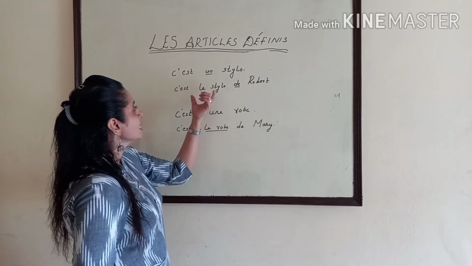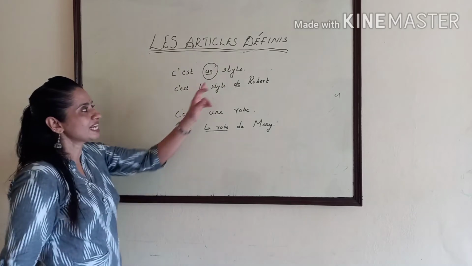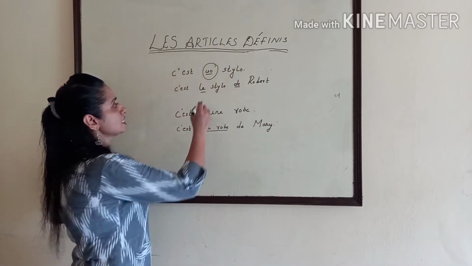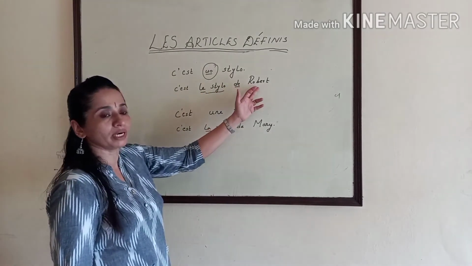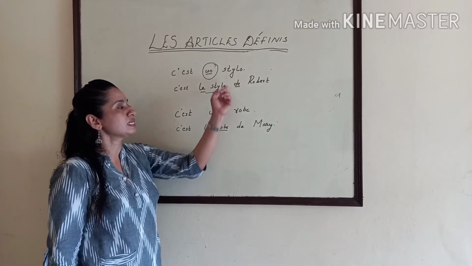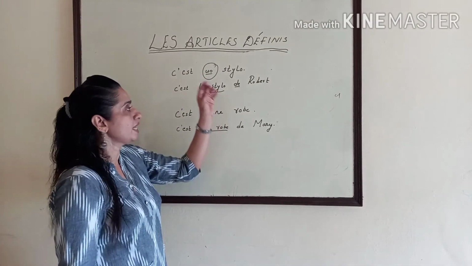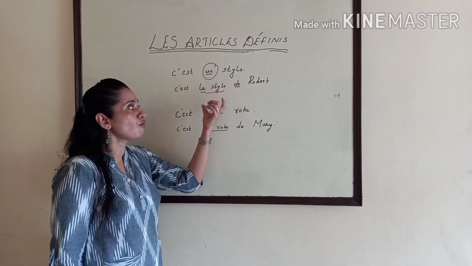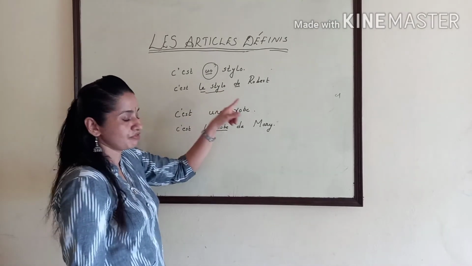So here, in c'est un stylo, we use the indefinite article because it is an unspecified object. Again in the second sentence, this stylo became the specified object. That means c'est le stylo de Robert. This is the pen of Robert. Now it is specific. So you use le, the definite article, before a specified object. So you should use definite articles for specific objects.